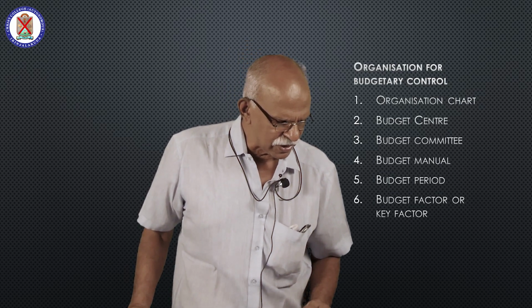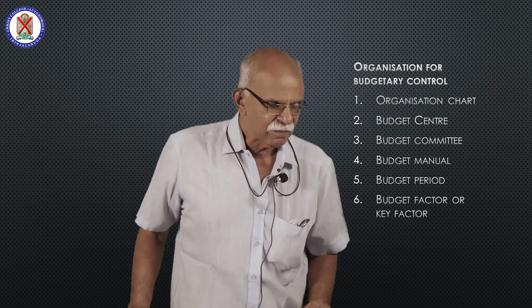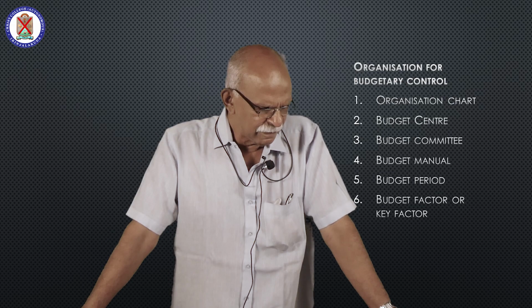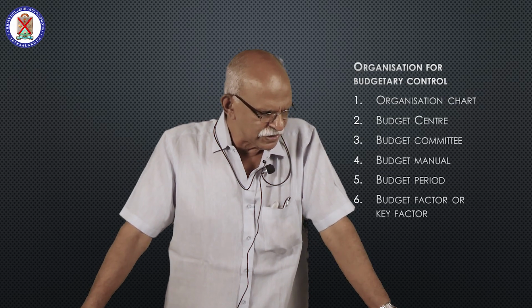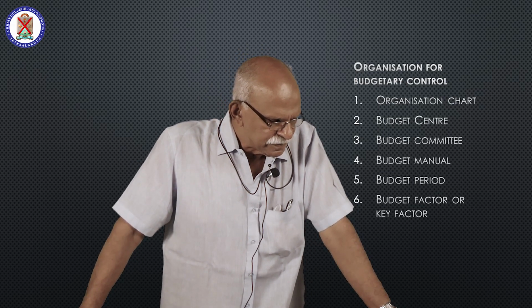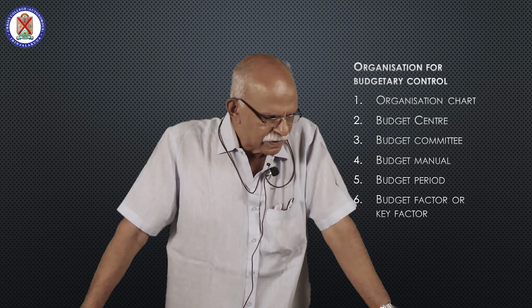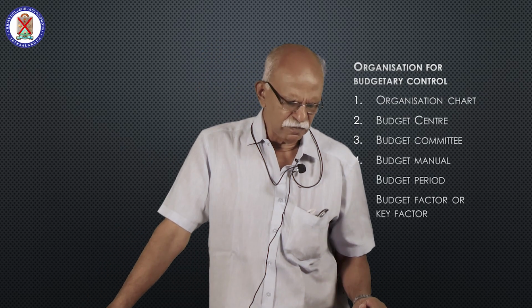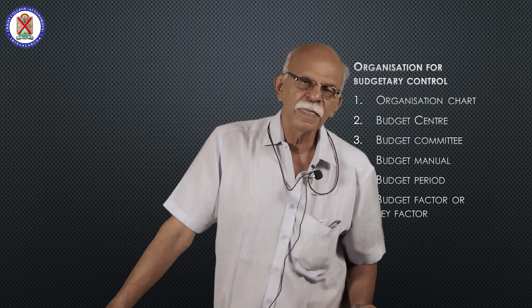Cash budget, also called financial budget. This budget shows the expected receipts of cash and payments of cash during the budget period. Usually cash budget is prepared after preparing all functional budgets.